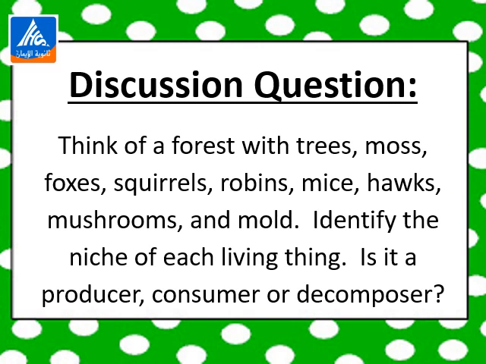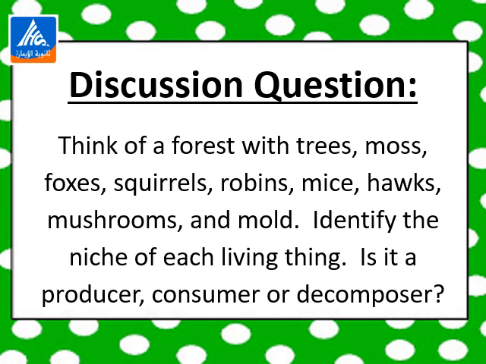Producers are the plants that make their own food. Consumers are organisms that get energy from consuming or eating other organisms. They are classified into three main groups: herbivores that eat only plants, carnivores that eat only animals or meat, and omnivores that eat both plants and animals.